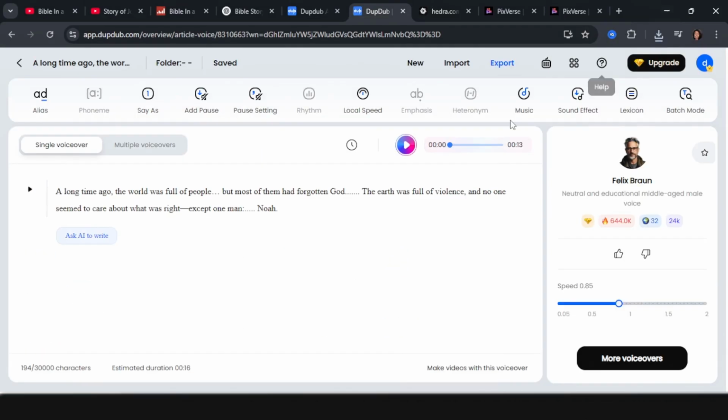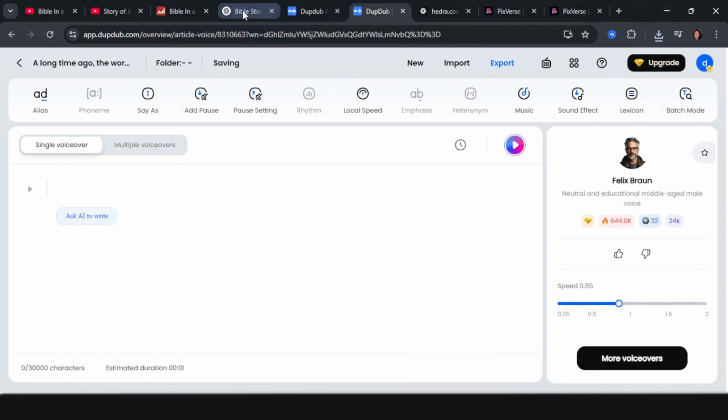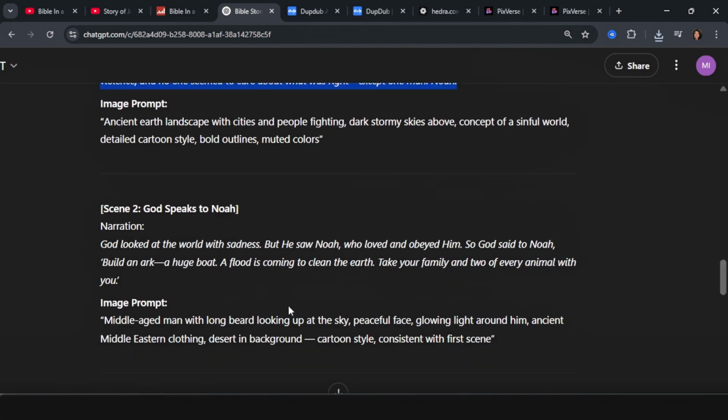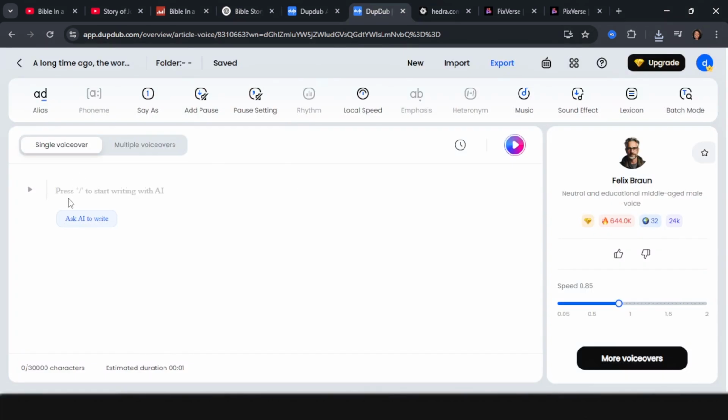Again, we're going to go ahead and do the next scene also. We're going to go back to ChatGPT, go to the next scene on what the narrator said. We're going to pick it. We're going to go back to this AI tool and we're going to paste it.